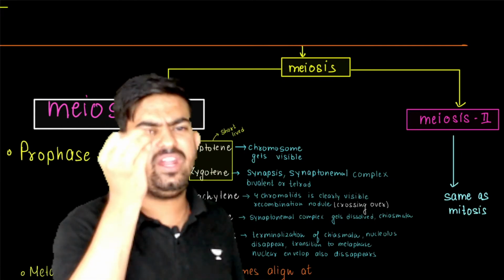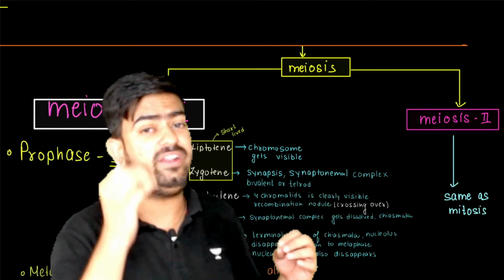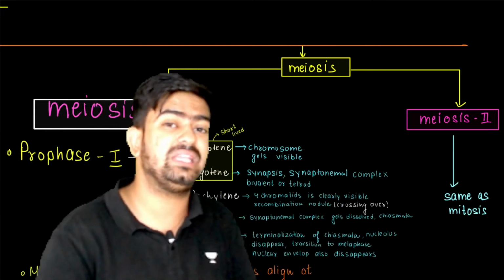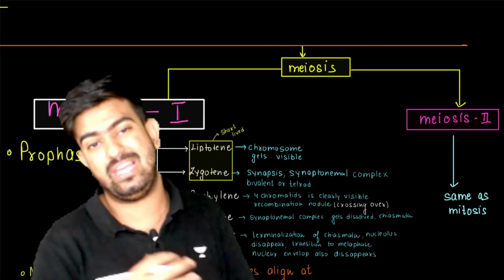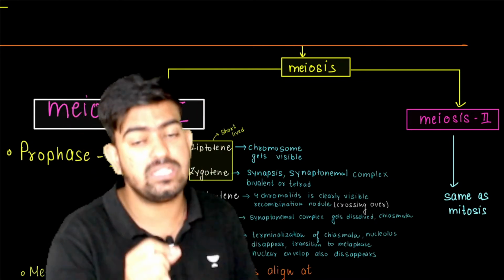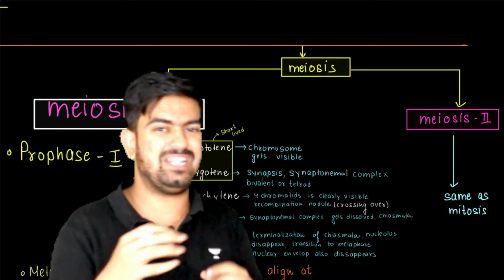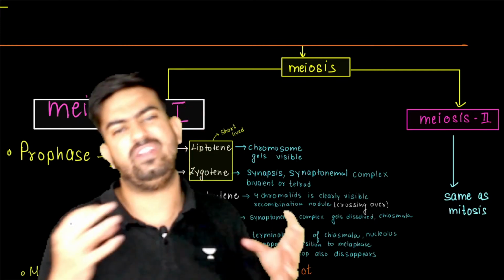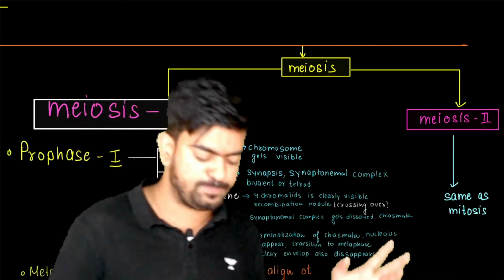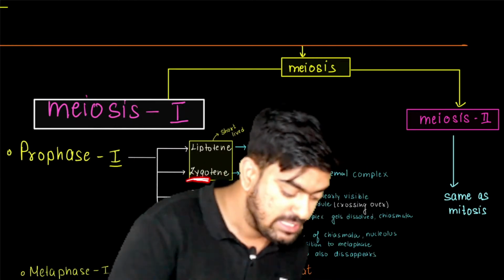Very thin, very long chromosomes, and this stage is known as the Bouquet stage. And this is a short-lived stage. That means leptotene is not a very big phase, it just comes and goes. Then here we have the zygotene.